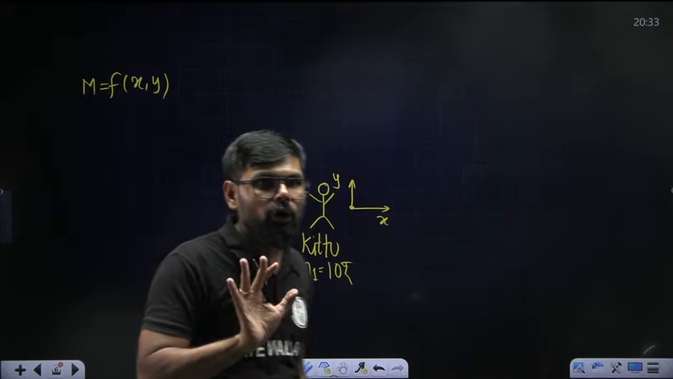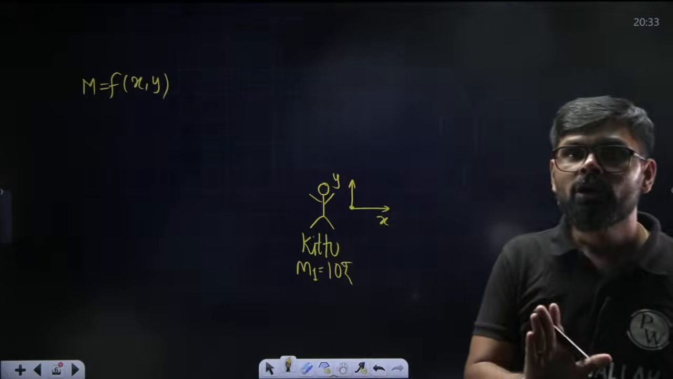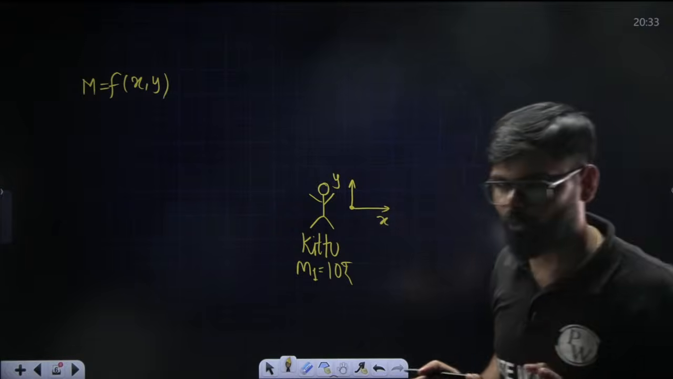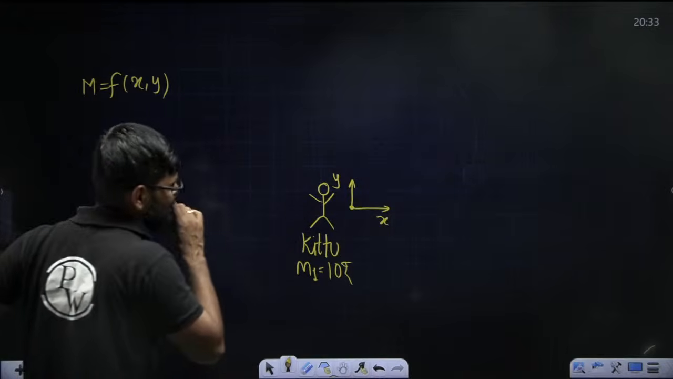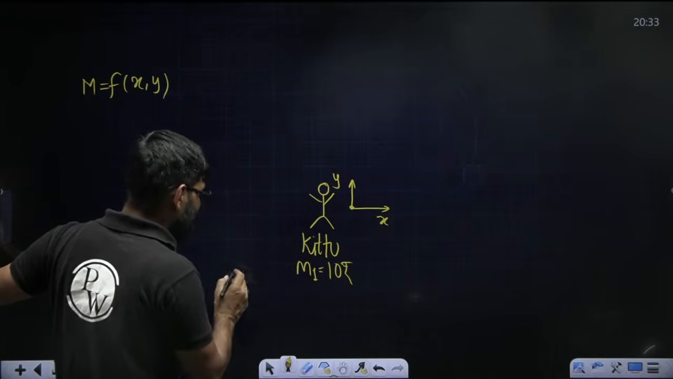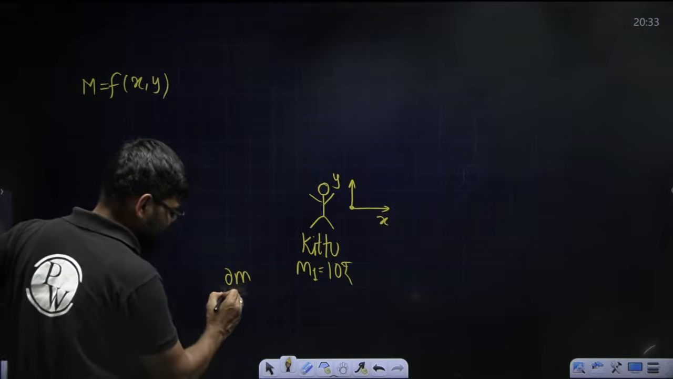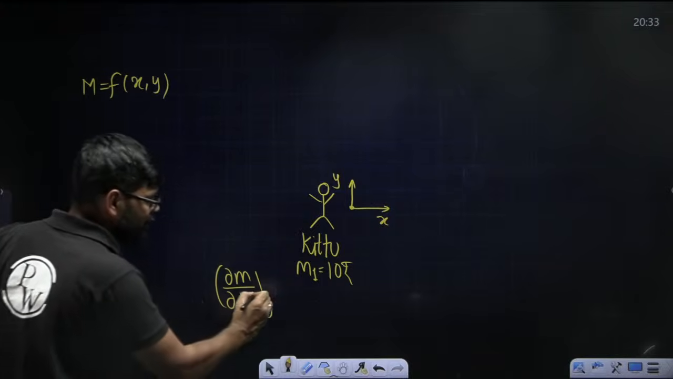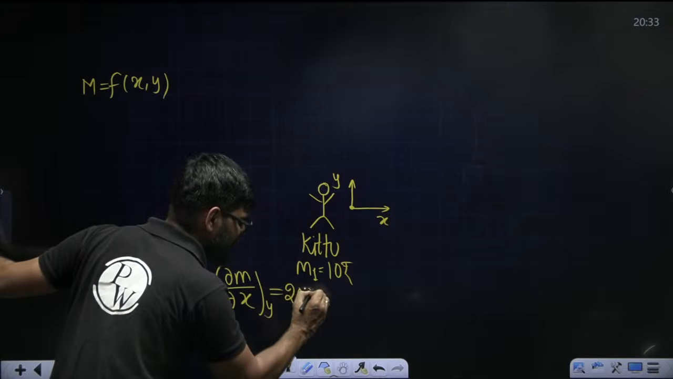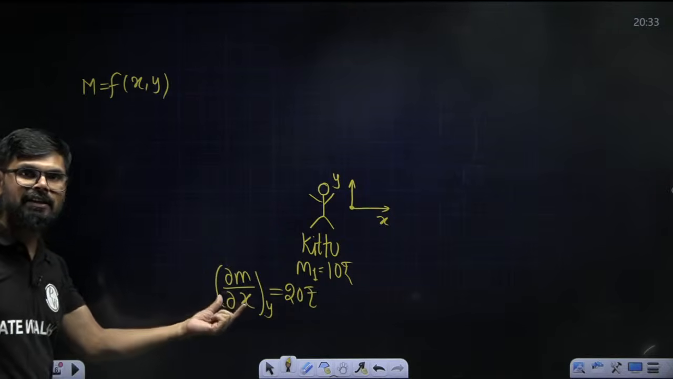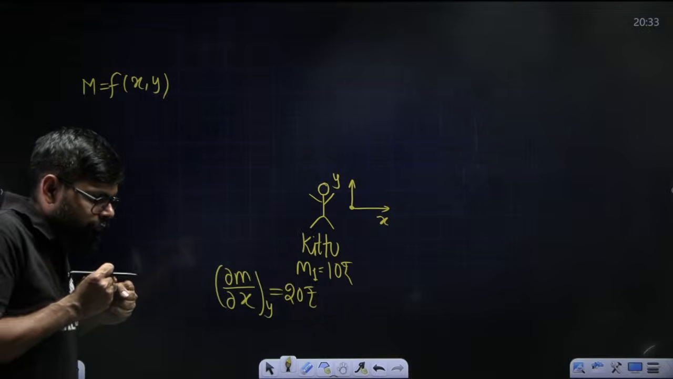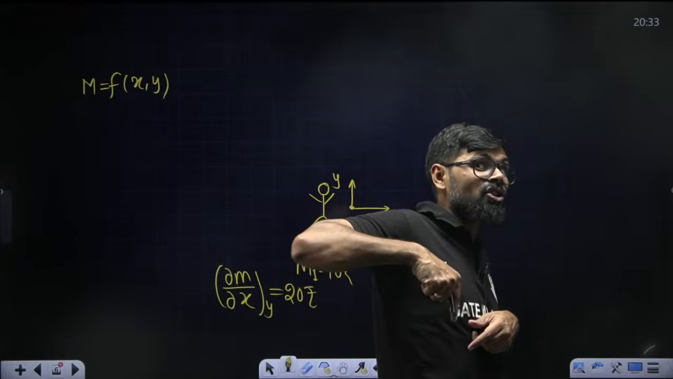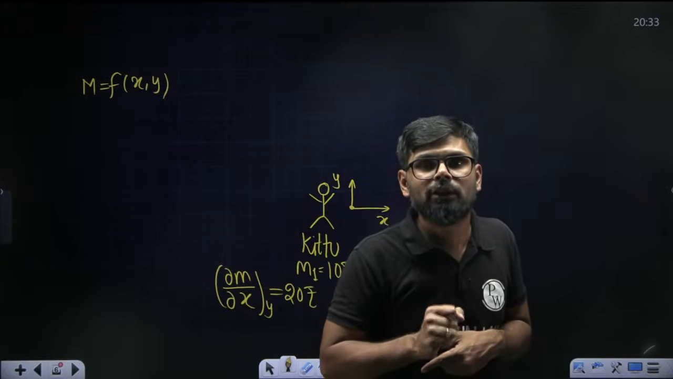I told Kit 2, if you go 1 kilometer in the x direction, I will give you 20 rupees. It means the change in money, if you go in the x direction keeping y constant, is 20 rupees. So if Kit 2 goes 1 kilometer in the x direction, how much change of money will there be? 20 rupees, because I will give 20 rupees.